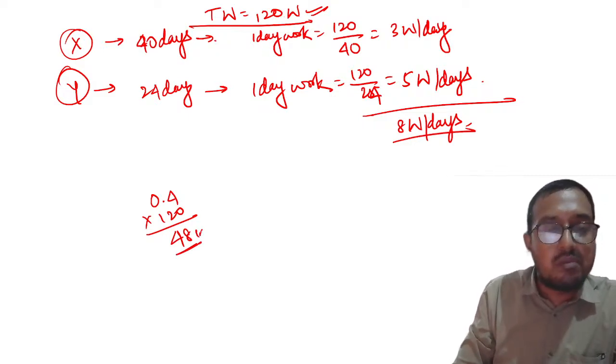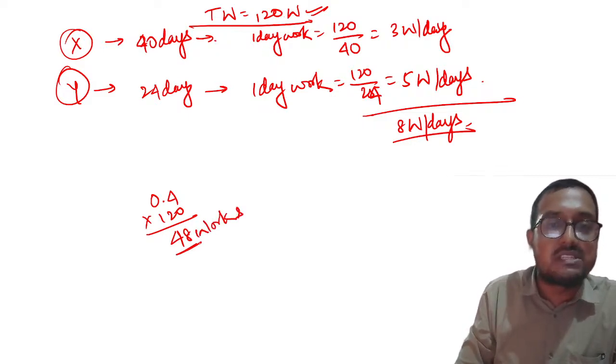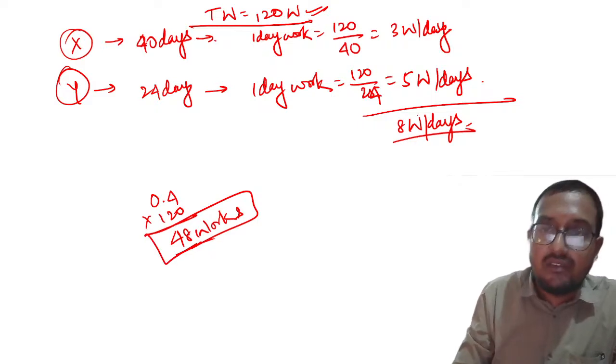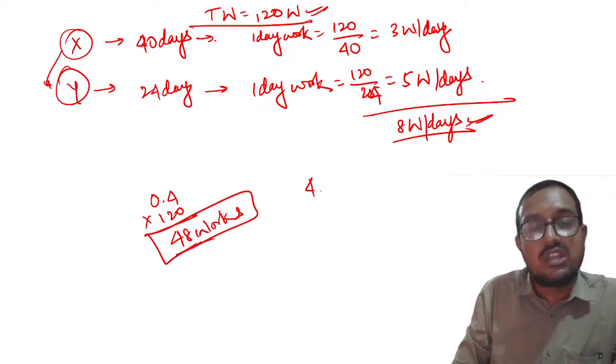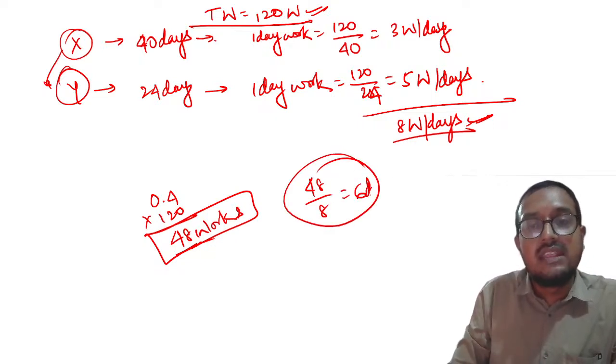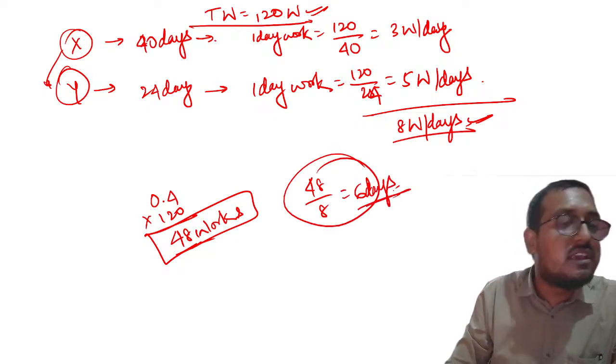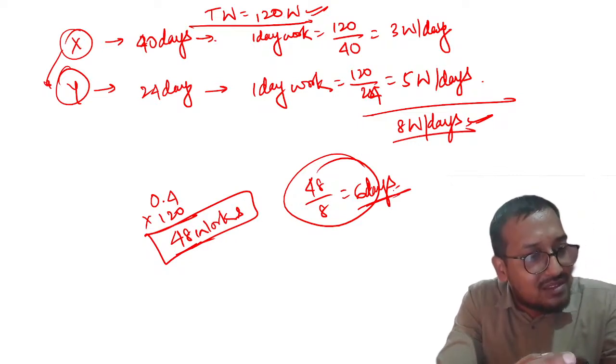My dear students, you have to complete 48 work, that is 40% of work, and every day, if both work together, they can do 8 work. So 48 divided by 8 is equal to 6. Please remember, 6 days they will take. Understood this thing?